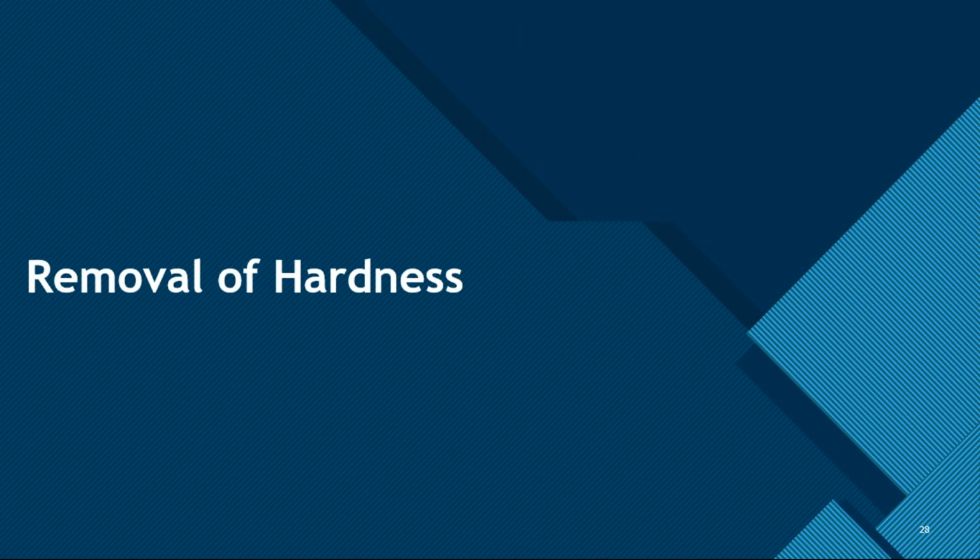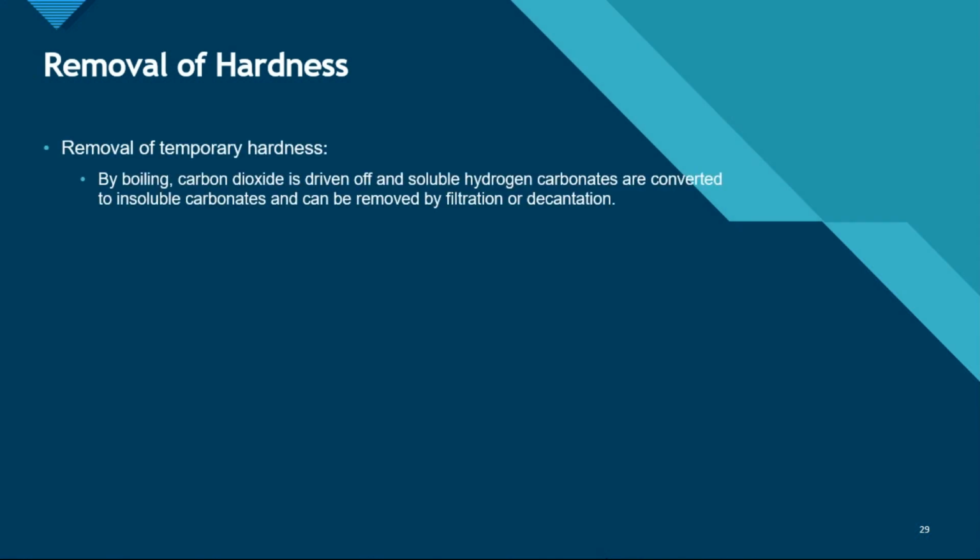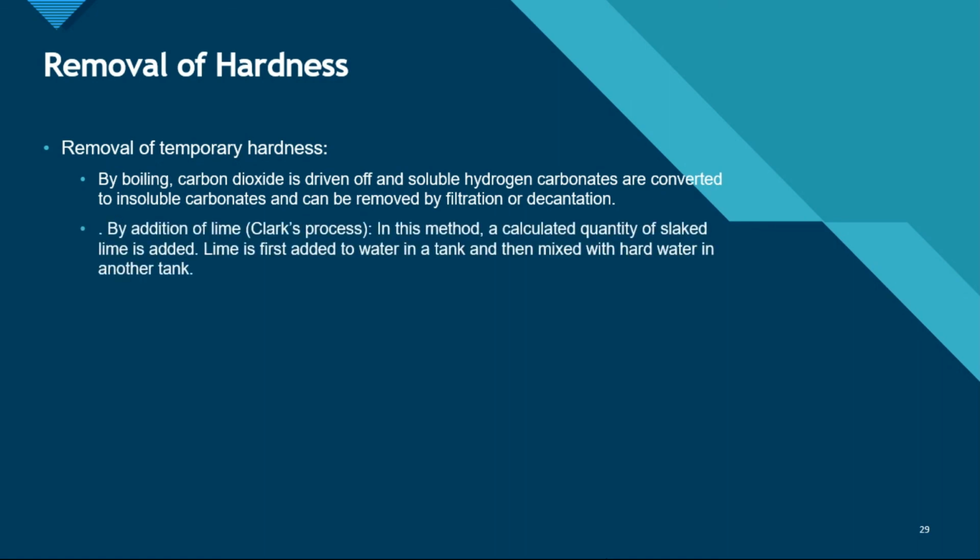Hardness can be removed in three ways: temporary removal, permanent removal, and both temporary and permanent removal. First, let's discuss temporary. By boiling, carbon dioxide is driven off and soluble hydrogen carbonates are converted into insoluble carbonates and can be removed by filtration or decantation.